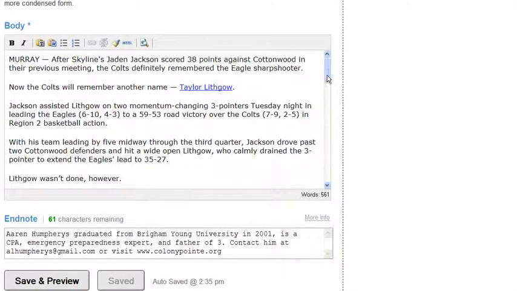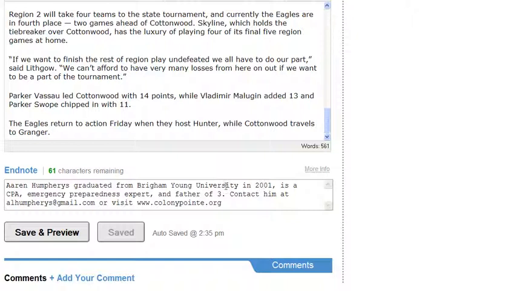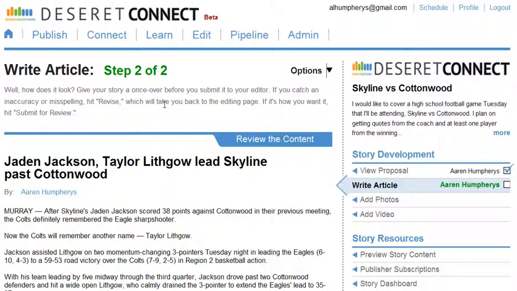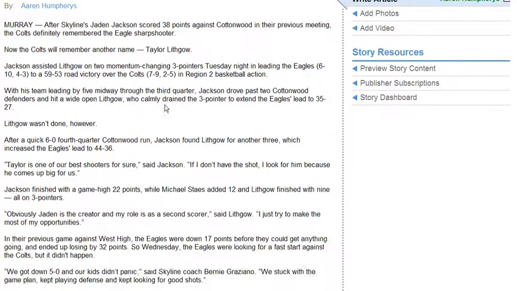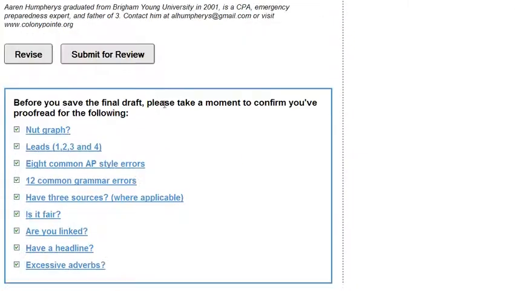Now after you've written your entire story, your endnote tells the reader who you are. In one or two sentences you can say a little bit about yourself, and your email address and website if you'd like, if you have one. Then click on the Save and Preview button. Now you're at step 2 of writing the article. You're not done yet. You need to review your story and make sure it has the formatting you want. And at the very bottom here, it has some hints on good writing.